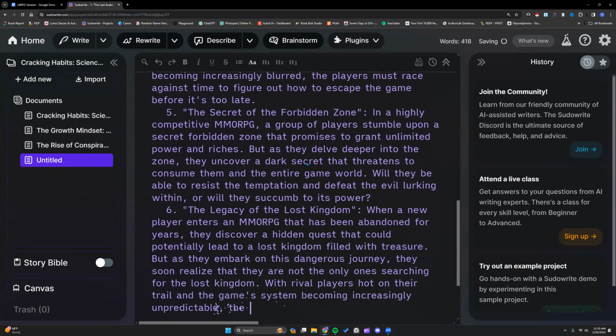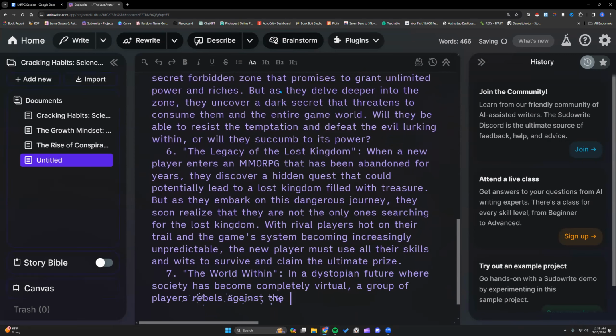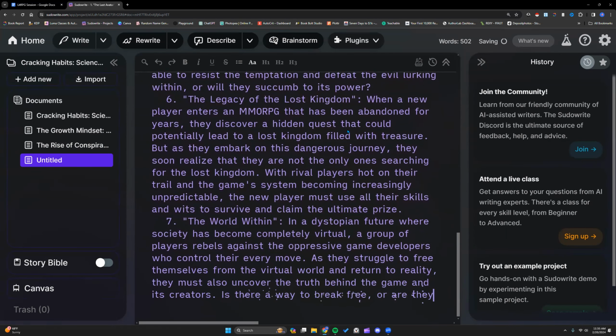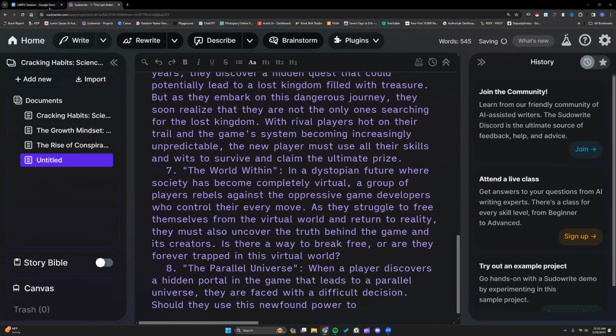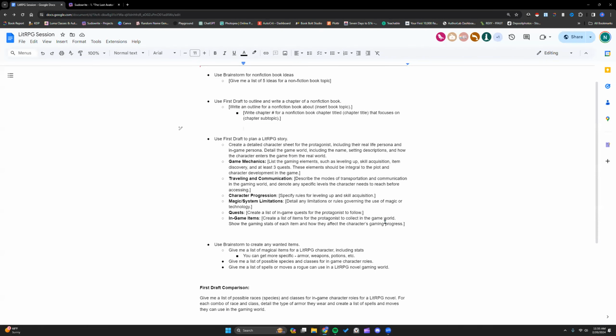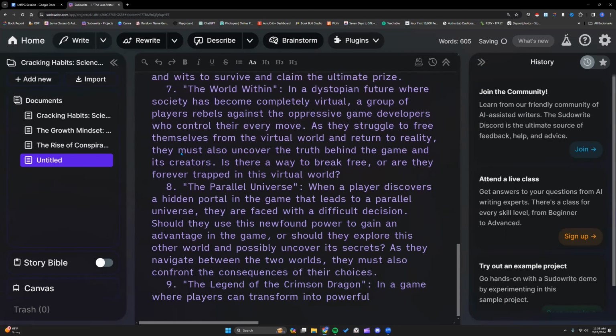Asked for 12, so it's going to generate 12. Any questions on First Draft? Y'all see me doing certain things here? This list that I gave y'all in this document is nowhere near all the things you can ask First Draft for. It can do so much, and it can literally do that first draft of something.